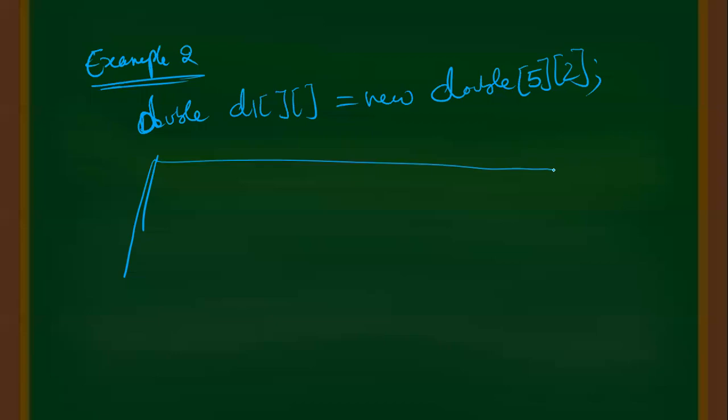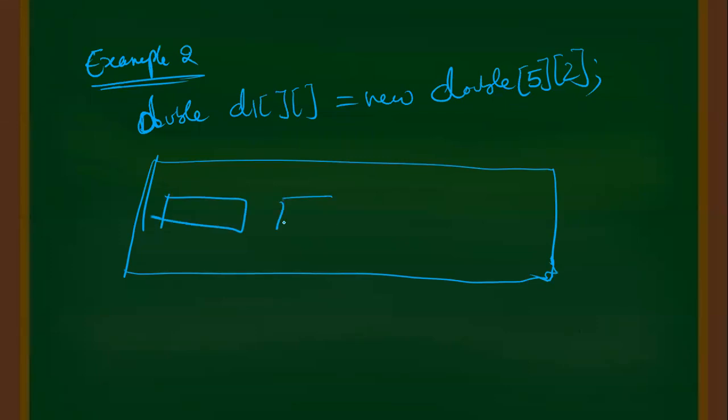So what is the memory here? For example, this is the memory. How many rows are there? 5. So 1, 2, 3, 4, 5. Each one is divided into how many columns? 2 columns. 1, 2. This is the representation.